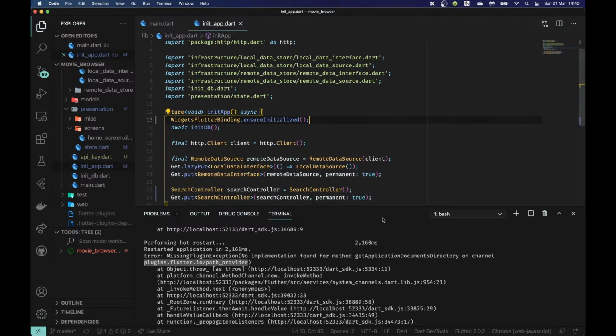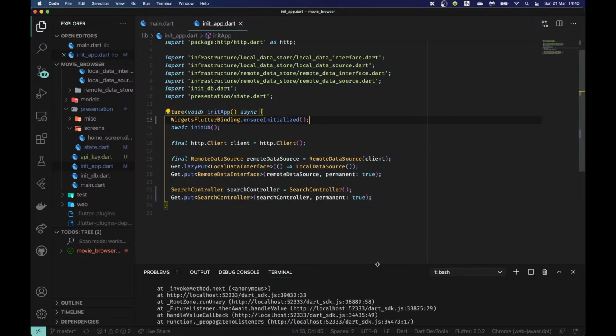So there are different ways of getting around it. What we could do is there's a package we can import which will check if it's a web, and then I can give it a different path based on if it's a web browser, like what I'm doing now. The other thing I could do is just compile it to an Android emulator or an iOS simulator. You know, I'm using a Mac, so I could access both of them.